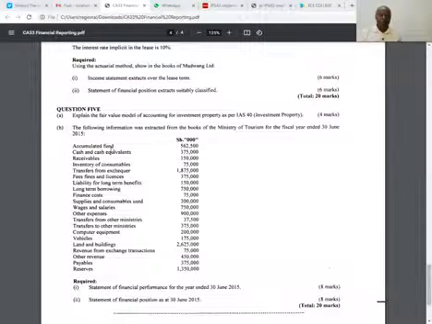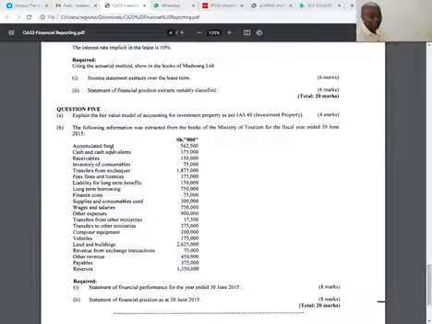So where will you take accumulated fund? Equity normally goes to the balance sheet. So if I were you, I would have written there very fast under accumulated fund, just beside there, I'd write accumulated fund in brackets balance sheet or statement of financial position. So we have cash and cash equivalent. These will go to the statement of financial position. Receivables will go to the statement of financial position. Inventory, statement of financial position.